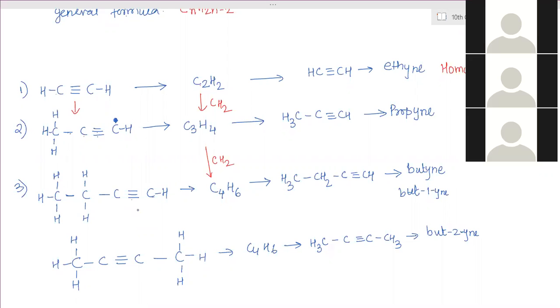Pent 1 ine and pent 2 ine. Pentine, okay. 1 and 2 pentine. Ma'am, we can put the triple bond either on the right end or the left? Right and left, doesn't matter. But only write the proper position, 1 or 2. They won't ask whether it is from right side or from left side.